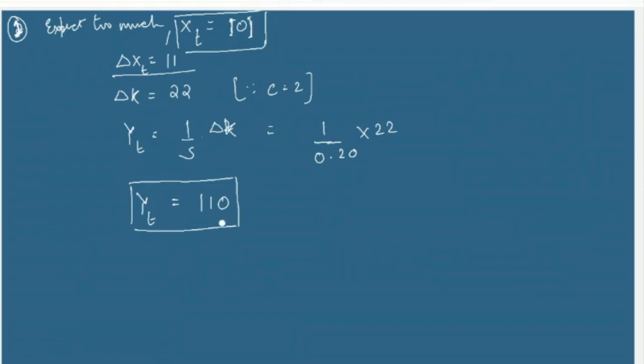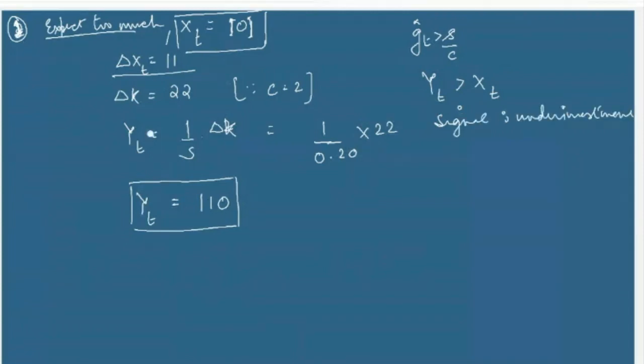So when the investors expect too much, which is when they expect GT hat to be greater than S by C, you notice that YT, which is the actual output, comes out to be greater than the expected output, which will give investors a signal that they had under invested. They get a signal from the market of under investment. This is the case when the investors are expecting too much and GT hat is greater than S by C.